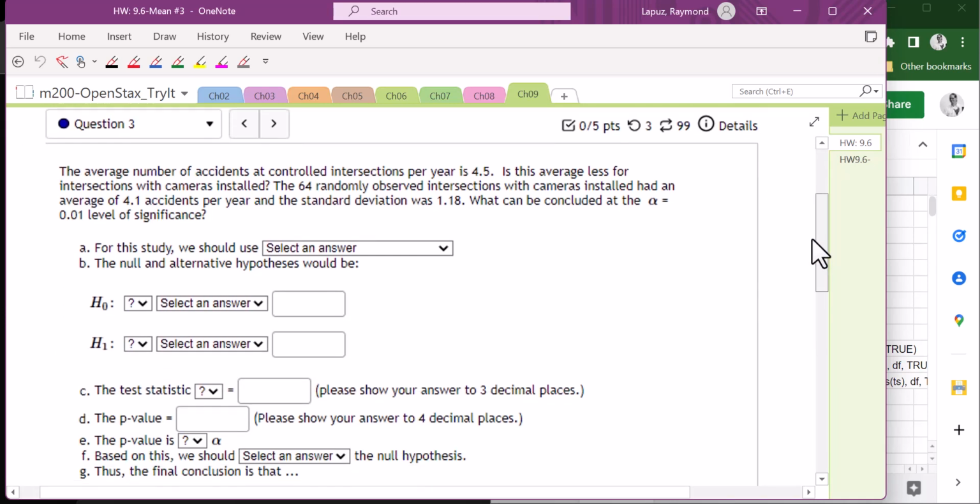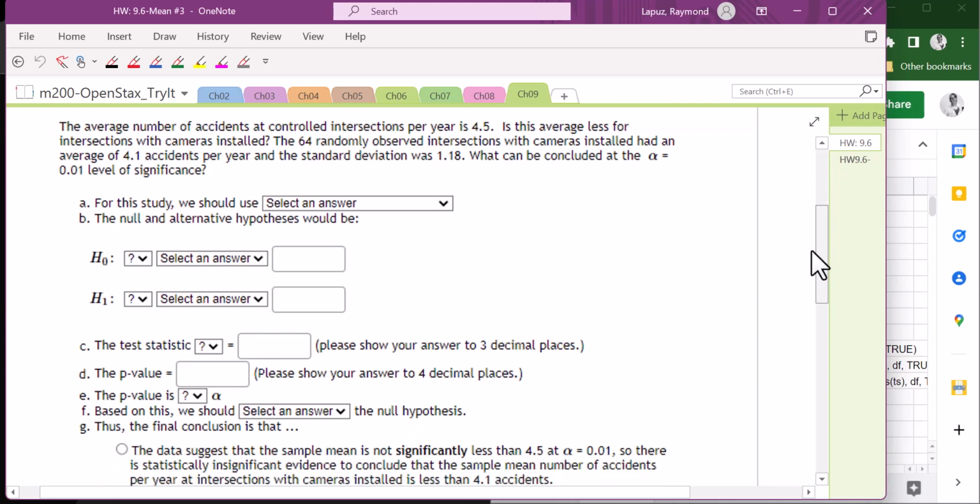This is problem number 3. It says that the average number of accidents at controlled intersections per year is 4.5. Is this average less for intersections with cameras installed? So there was a study of 64 randomly observed intersections with cameras installed and had an average of 4.1 accidents per year. And then the standard deviation for that sample is 1.18. What could be concluded at the alpha equal to 0.01 significance level?